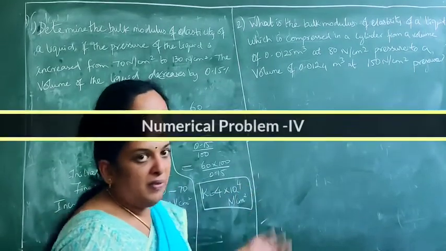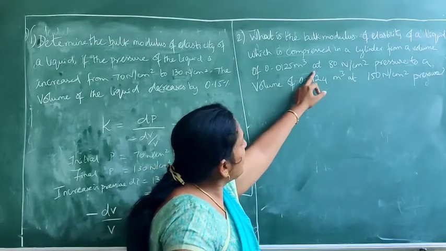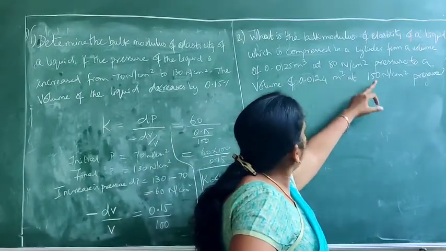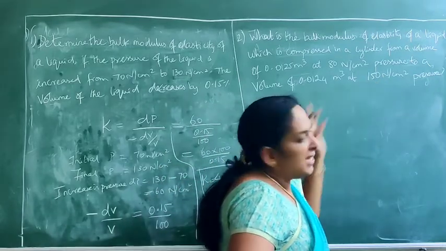Okay. So we'll go for the next question, cylinder. From a volume of this at 80 Newton per centimeter square pressure to a volume of this at 150 Newton per centimeter square pressure.